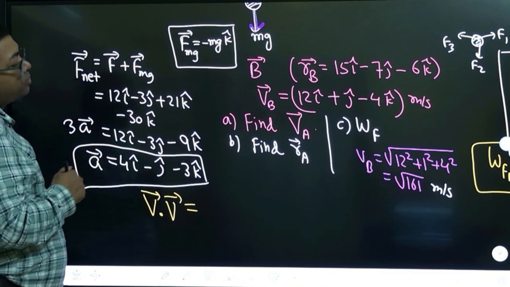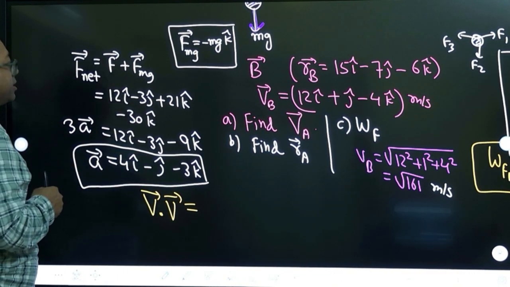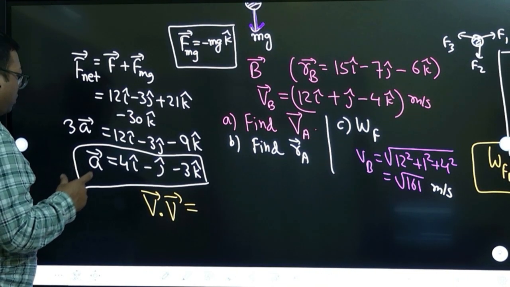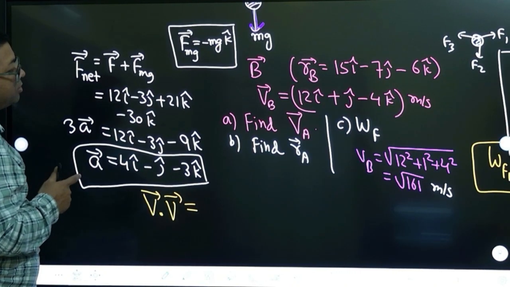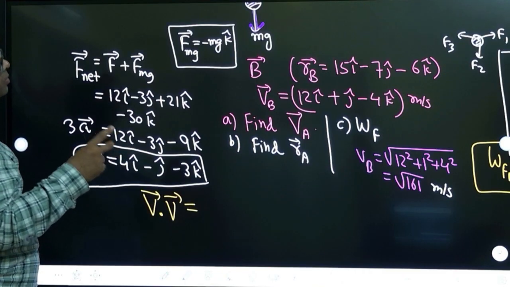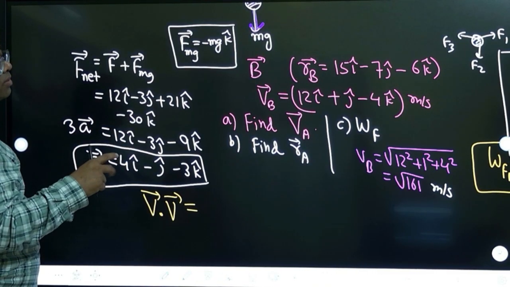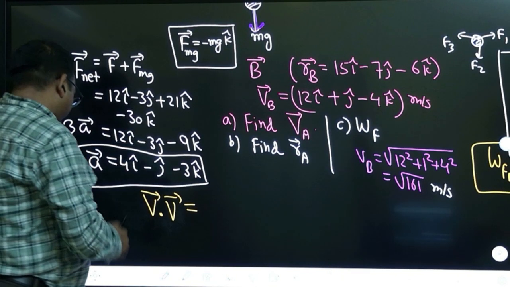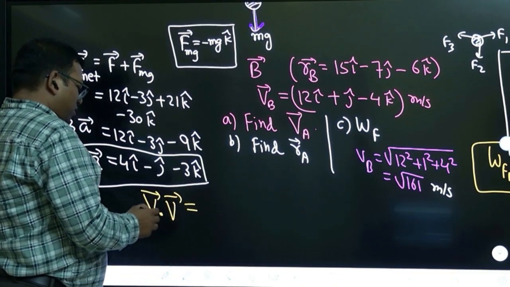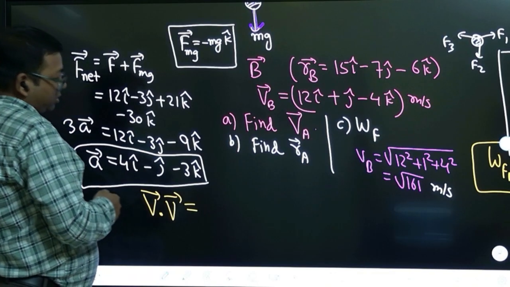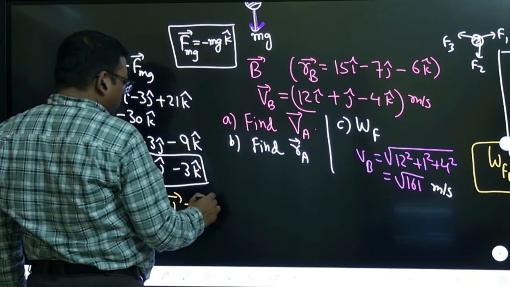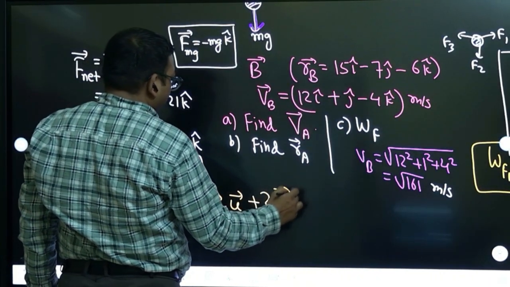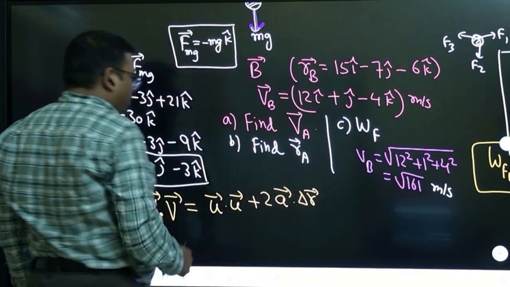No. Work done, we have to see the dot product of force and displacement, right? So, which force are you taking? Are you taking total force or individual? Because according to work energy theorem, we have to take individual forces. Work done by first force, work done by second force. So first, let us use kinematics. Now, basic kinematics we can use. V square equal to u square plus 2as we can use. So v dot v is equal to u dot u plus 2 a dot displacement delta r.